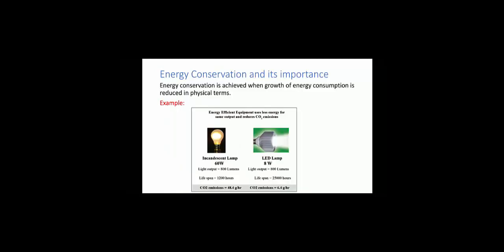Then energy conservation and its importance. Coal and other fossil fuels have taken hundreds of millions of years to form and are likely to deplete soon. In the last 200 years, we have consumed 60% of all resources for sustainable development. We need to adopt energy efficient measures. Today, 80% of India's primary energy comes from non-renewable and fossil sources. These reserves are continuously diminishing with increased consumption and will not exist for future generations.